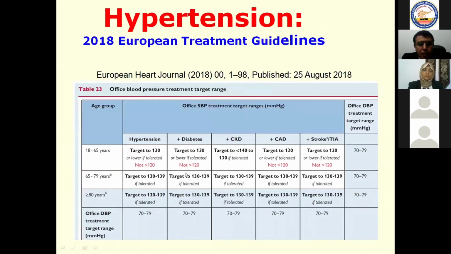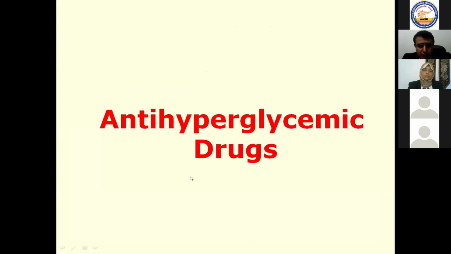What about hypertension? Here, proper control of blood pressure: you should reach your blood pressure below 130, but don't go below 120. And for diastolic blood pressure, the target is from 70 to 80 millimeters of mercury, which may be protective and retard the progression of chronic kidney disease.